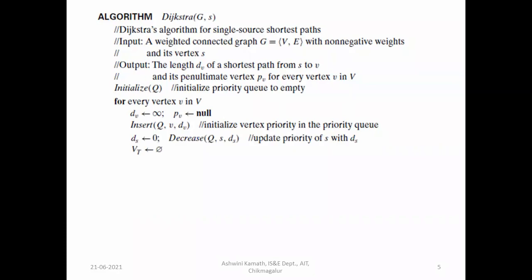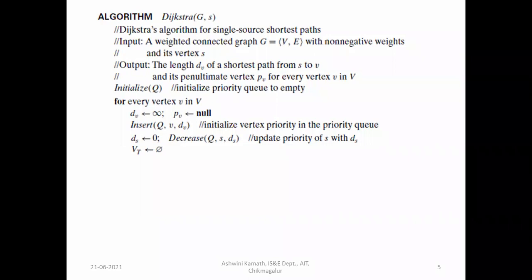So for the source vertex, we are assigning 0 because source vertex to source vertex it will be 0. For example, node 1 to node 1, the distance is 0. If you are present in a particular place, you need not travel to reach the same place. Right? You are already there, so distance is 0 there.